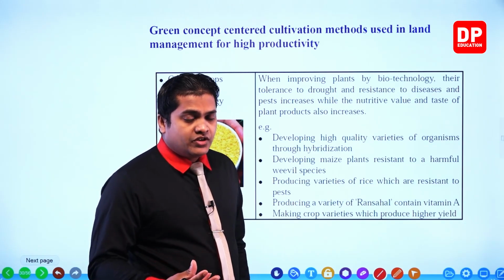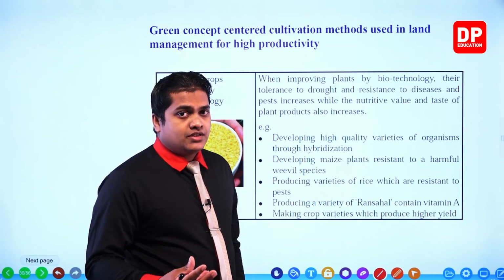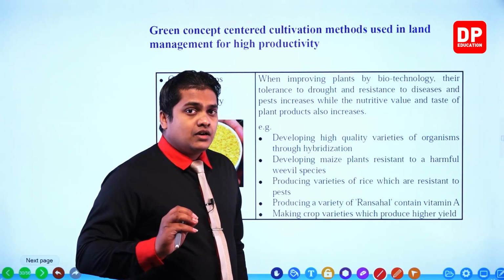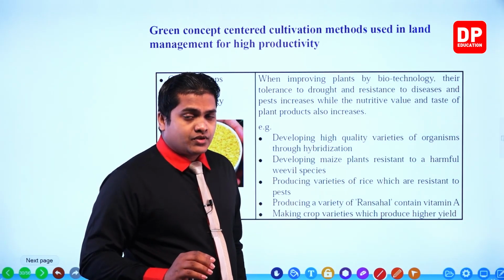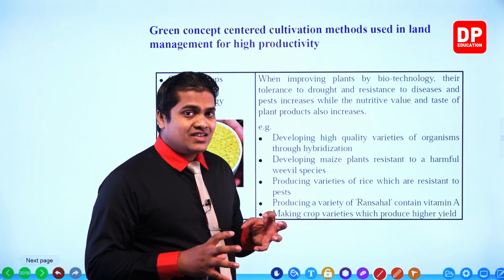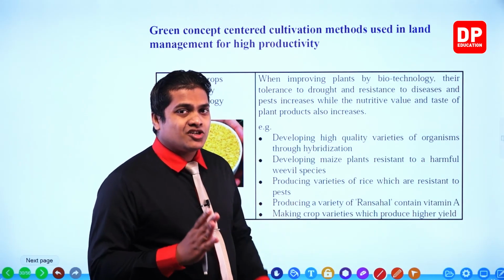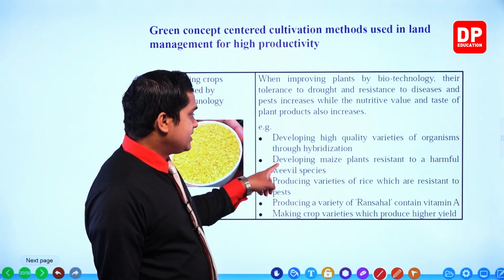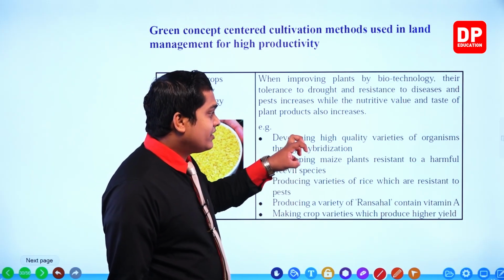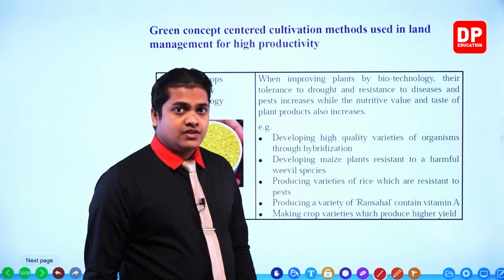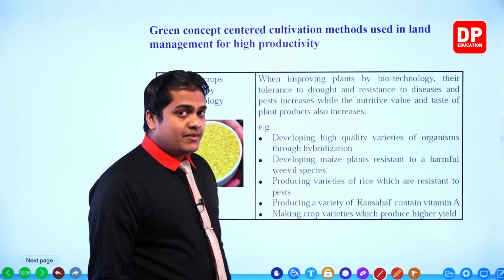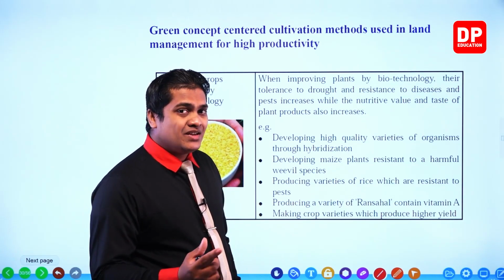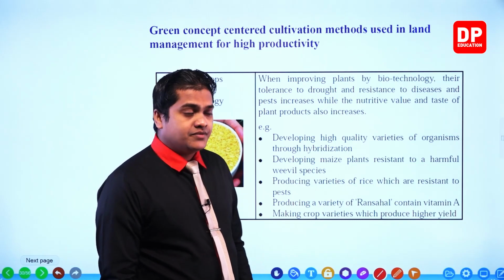So when you use biotechnology or genetic engineering, we can also give a particular resistance, or else we can grow plants resistant to different harsh environmental conditions and also to insects as well. So here it is given, developing maize plants resistant to a harmful weevil species. So these maize are resistant to that particular weevil. So it is being developed by using biotechnology.